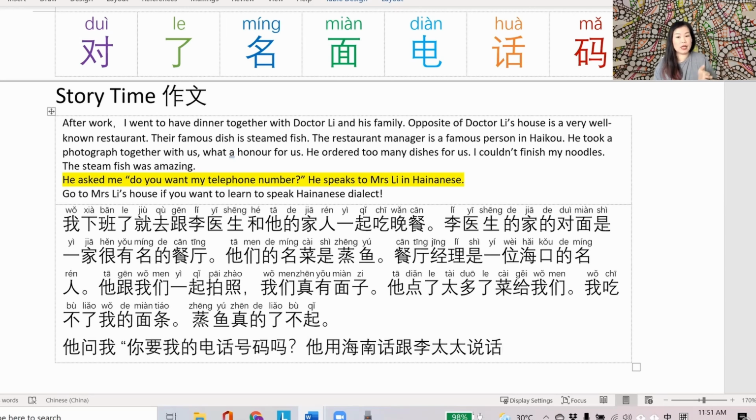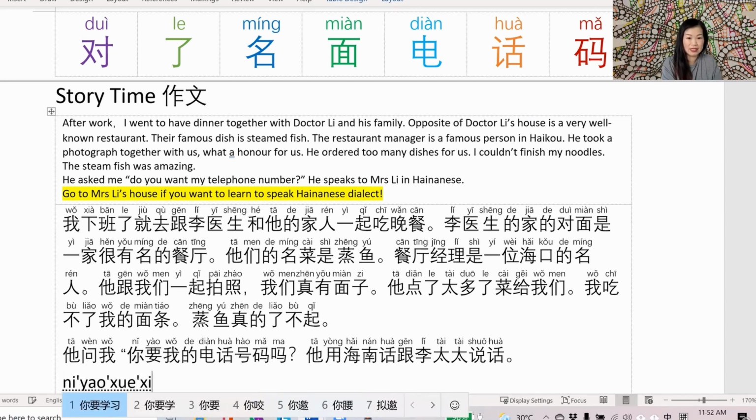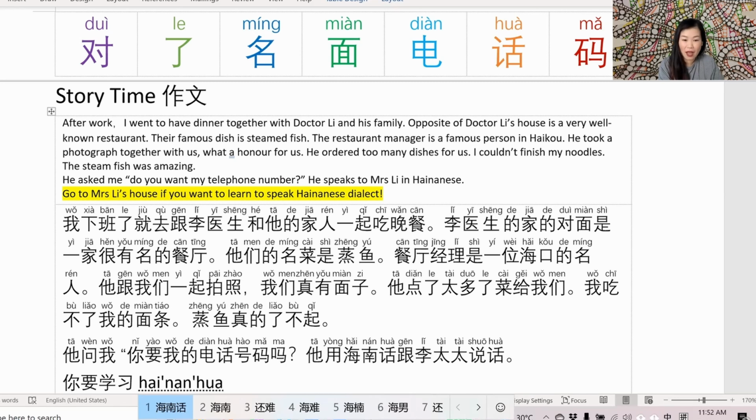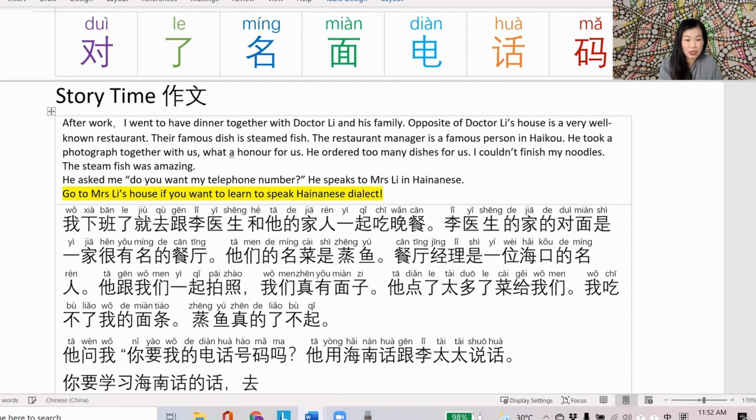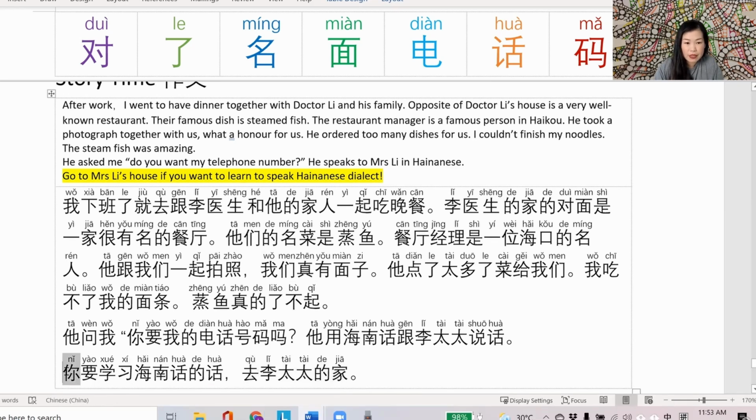I'm saying he's using Hainanese to have a conversation with Mrs. Lee. 他用海南话跟李太太说话。Okay, the last bit about learning Hainanese. 你要学习海南话的话去哪里？去李太太的家。Okay, pop the pinyin on.